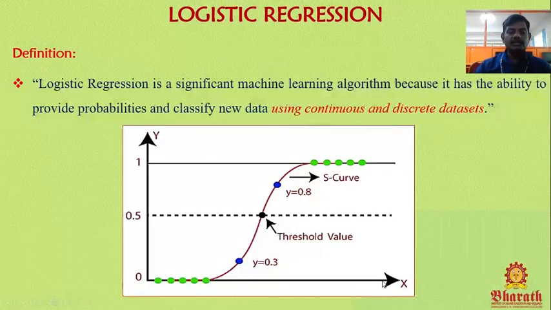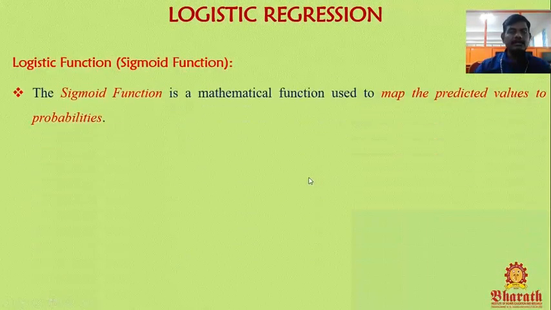So this is a sample diagram for logistic regression. Logistic regression is represented by an S-shaped curve. In logistic regression, we are using a function named the sigmoid function. Sometimes we call it the logistic function, sometimes the sigmoid function.